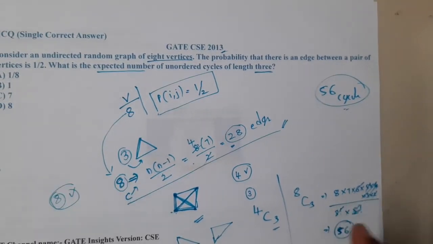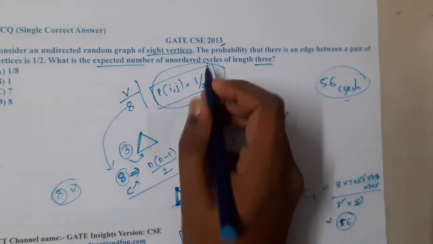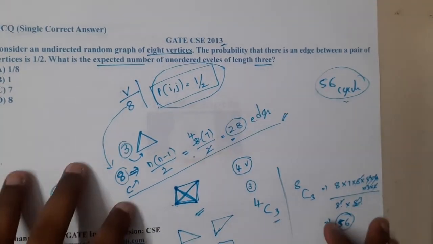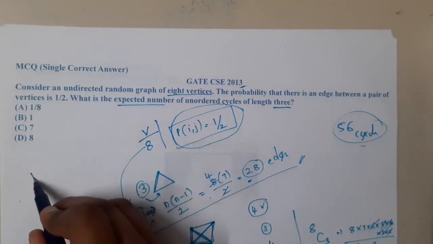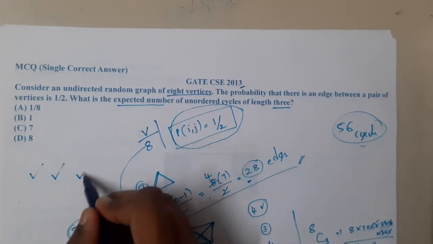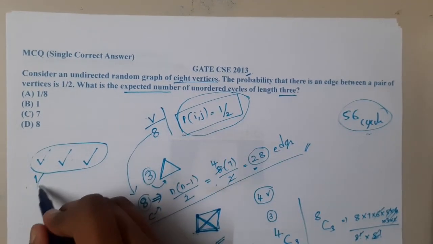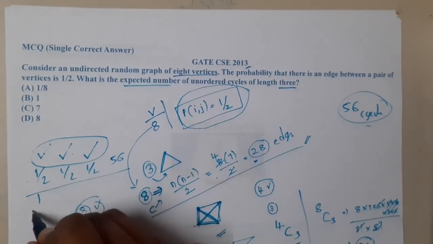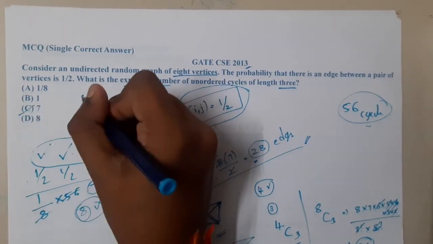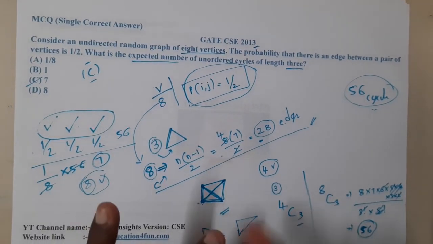But there is a small twist in this question. Instead of having those edges compulsorily, they gave that the probability of an edge is 1 by 2. To find how many exact cycles are possible, we need one vertex, a second vertex, and a third vertex, and these 3 should be connected. For each of them to be connected, the probability is 1 by 2, and a maximum of 56 is possible. So multiply them: 1 by 8 into 56, which is 7. So the answer is 7, and C is the correct answer. It's a really interesting question, a combination of probability as well as graph theory concepts.